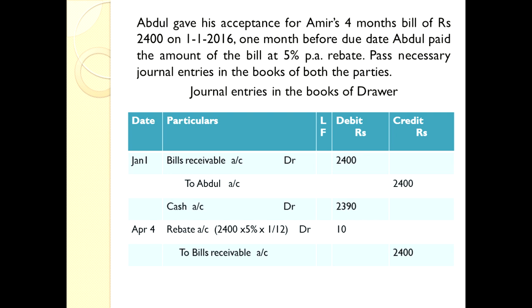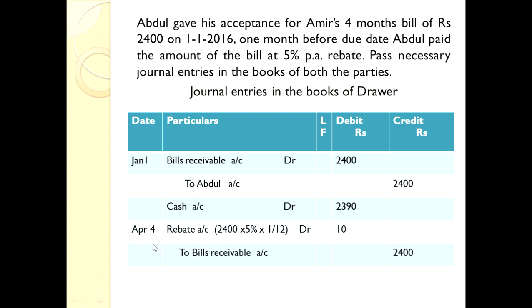And now let us go for second entry, that is payment made by Abdul. So debit what comes in, cash comes into the business, cash account debtor, rebate account debtor to bills receivable account. It is the entry for making payment. So let me clarify easily. Cash account debtor, debit what comes in, so we are debiting cash account, and we are offering a rebate of 5% per annum. Rebate is the expense in the view of drawer.